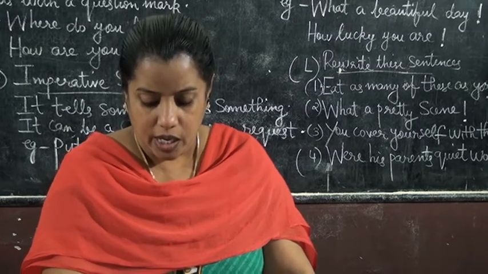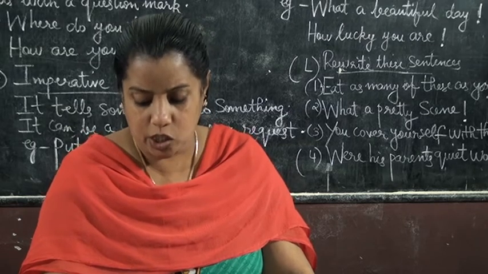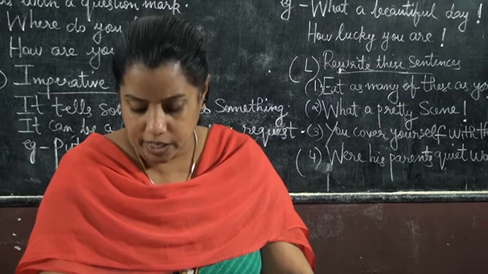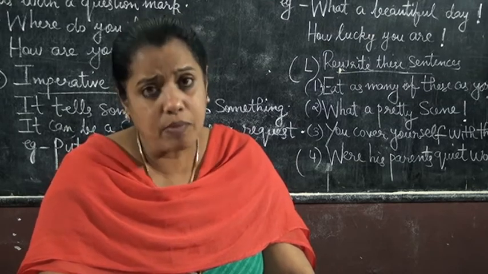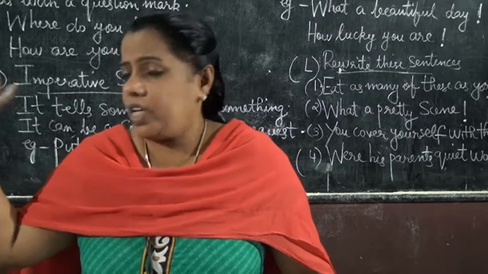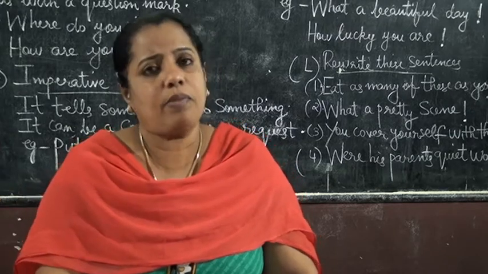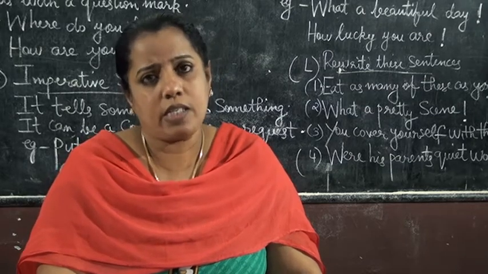Same way, next K. Find two examples each of declarative, interrogative, imperative and exclamatory sentences from this story. So, you have to find two examples for each sentence, that is from the story. That also you have to write down as homework.